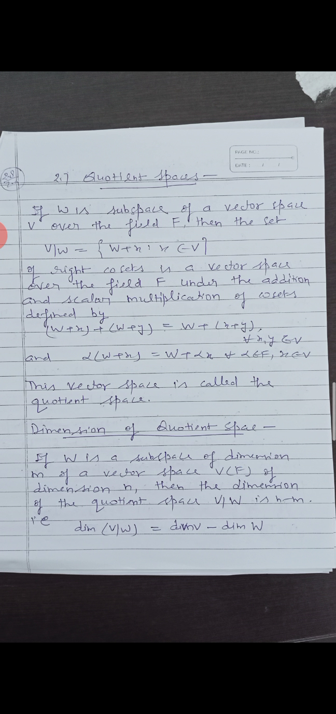Now the next definition is dimension of a quotient space. If W is a subspace of dimension m of a vector space V of dimension n, then the dimension of the quotient space V by W is n minus m. That is, dimension of V by W is equal to dimension of V minus dimension of W.